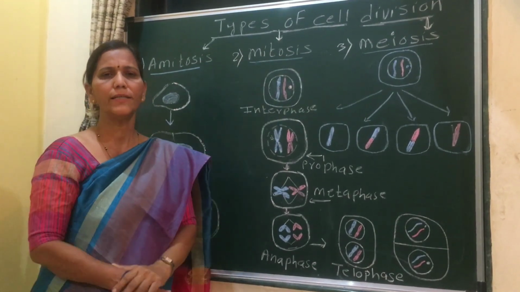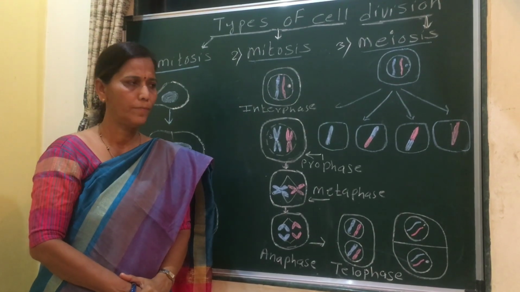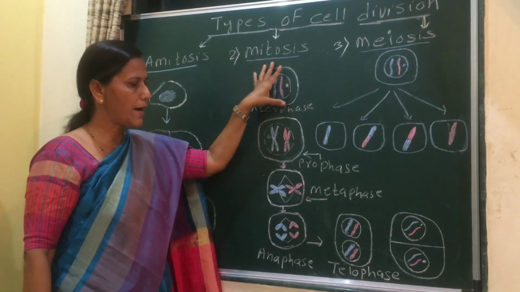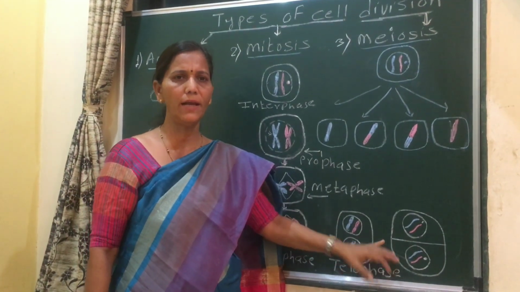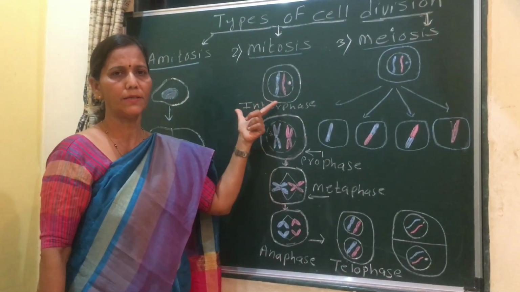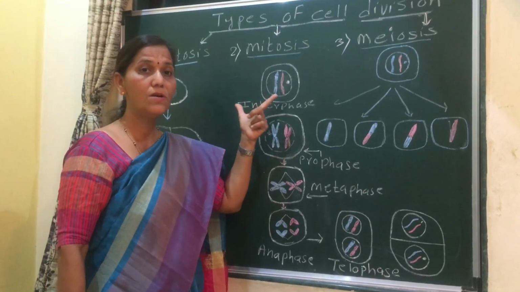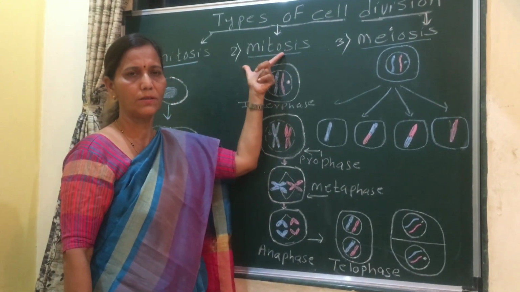It is also called equational division, because the parent cell produces daughter cells which are exactly identical to the parent cell, or clones are produced due to mitosis.